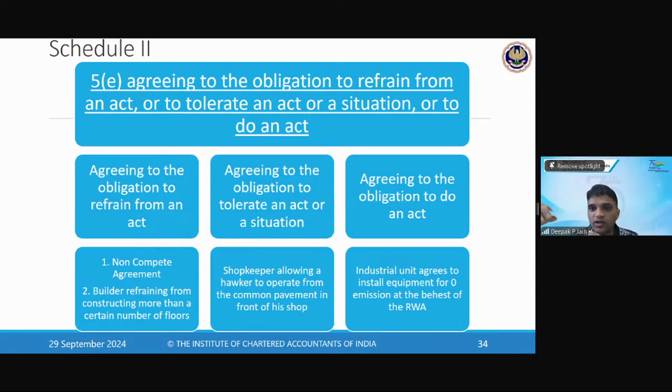So in this, what I'm doing, I am agreeing to the obligation to do some act. I will agree that, okay, whatever waste I'm doing, I will not let out the waste. I will put it under this zero emission plant at the request of anybody. Now, this is also one of the forms of supply. So these are the three things which are getting covered under this. Now, there was a lot of confusion about what will get covered and what will not get covered. That's why this circular, which we will read, covers various categories of supply, which will decide whether it's a supply or not.